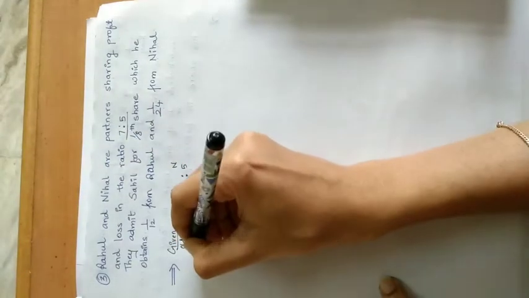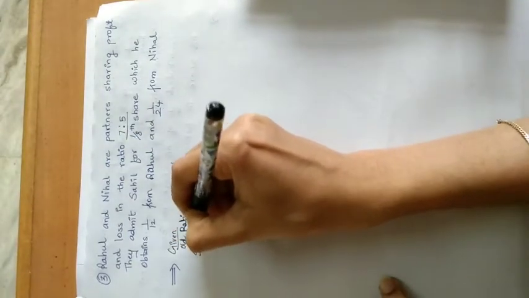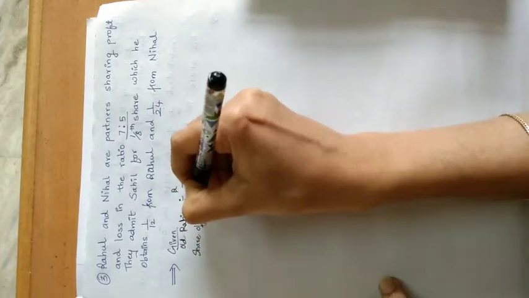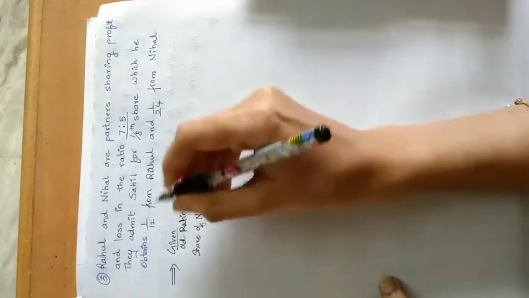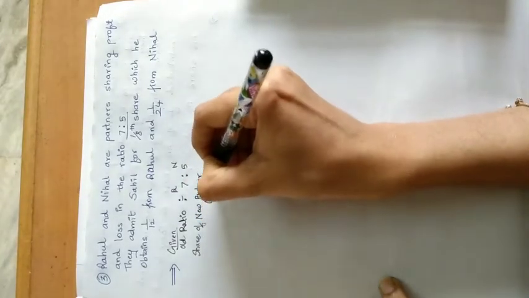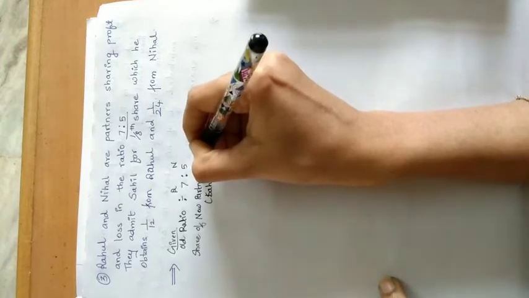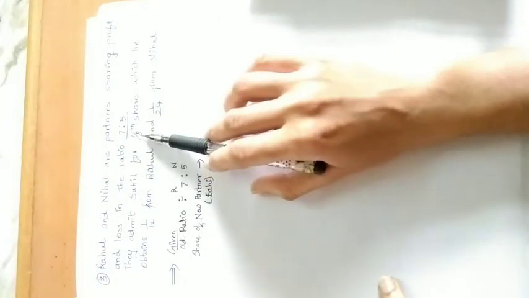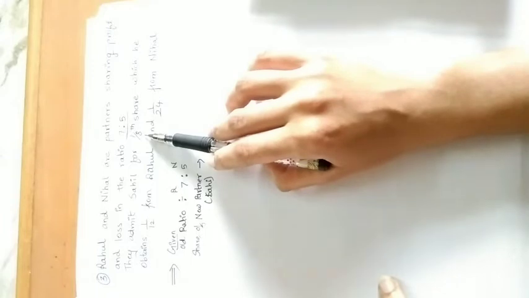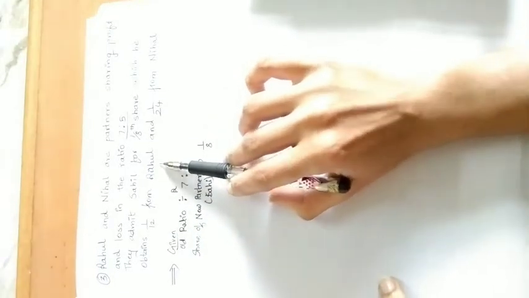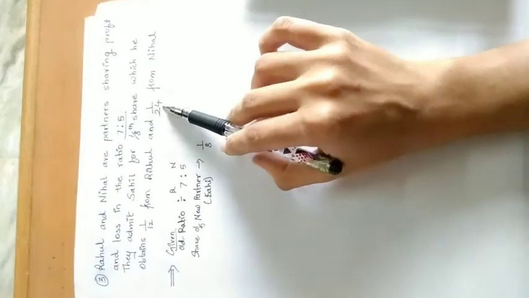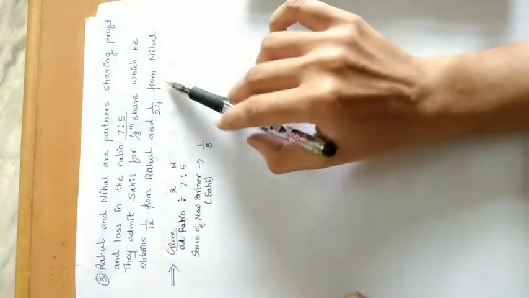So the share of new partner, that is Sahil, is 1/8. How is Sahil getting 1/8? He is getting this 1/8 because 1/12 is sacrificed by Rahul and 1/24 is sacrificed by Nihal.